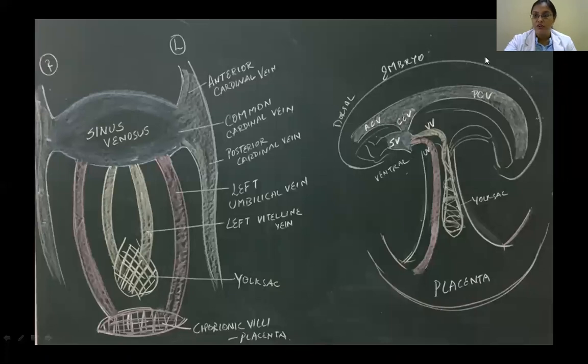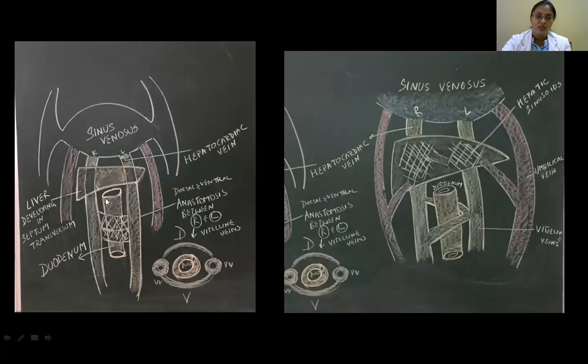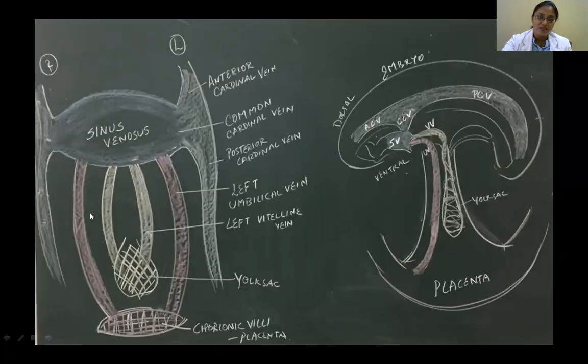Again here, the embryo, the dorsal aspect and the ventral aspect. From the placenta you can see the umbilical vein, from the yolk sac the vitelline vein, and the common cardinal vein. This is the heart tube, the venous end. Now, what happens? Initially it is so symmetrical: common cardinal vein, umbilical vein, vitelline vein, and again vitelline vein, umbilical vein, common cardinal. Now they are going to change to give us three systems of veins: one is the portal venous system, then the main caval system, and another system of veins. So how are they going to change?